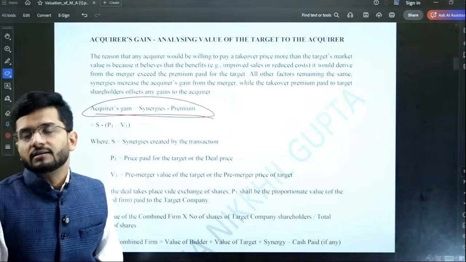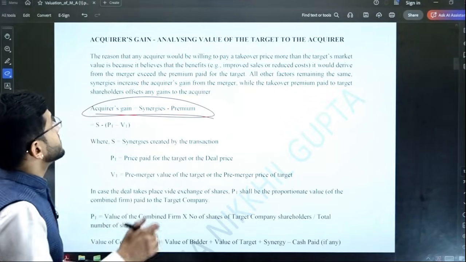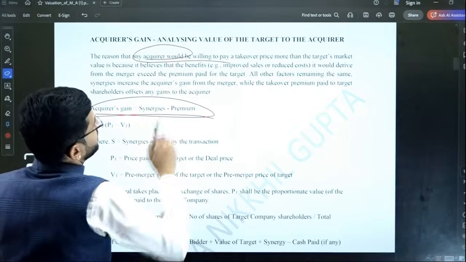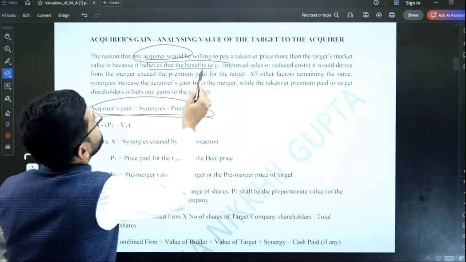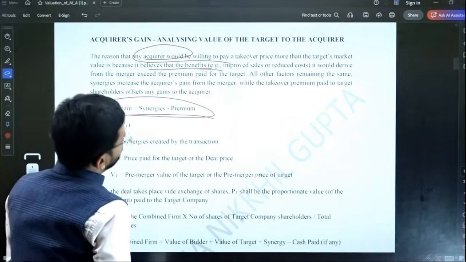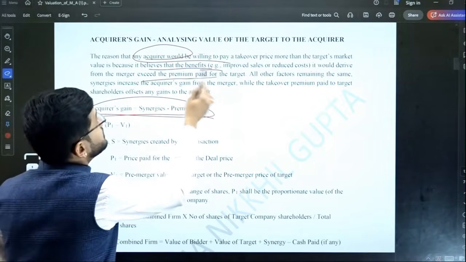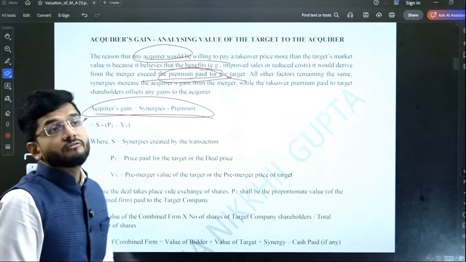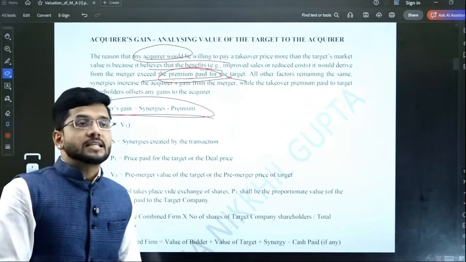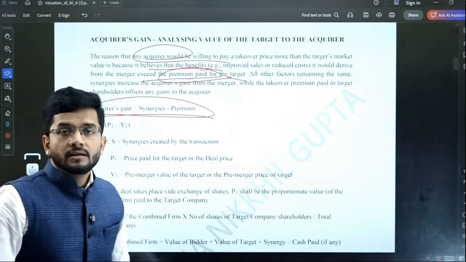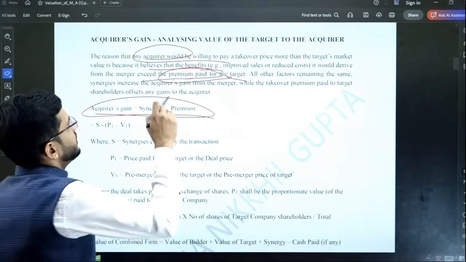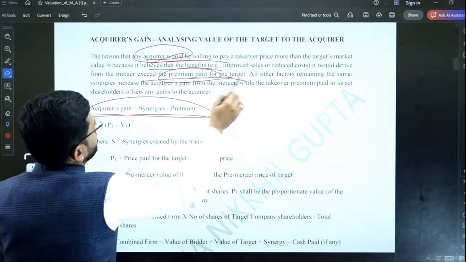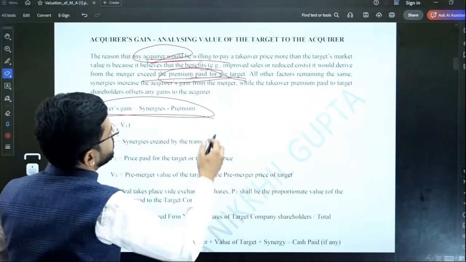So it will give you the acquirer's gain. That is the concept of acquirer's gain. The reason that any acquirer would be willing to pay a takeover price more than the target's market value is because it believes that the benefits it would derive from the merger exceed the premium paid for the target. So obviously the expectation is that synergy is higher than the premium. Synergy that will accrue is much wider than the premium. So with that expectation, every acquirer will pay extra for this acquisition.